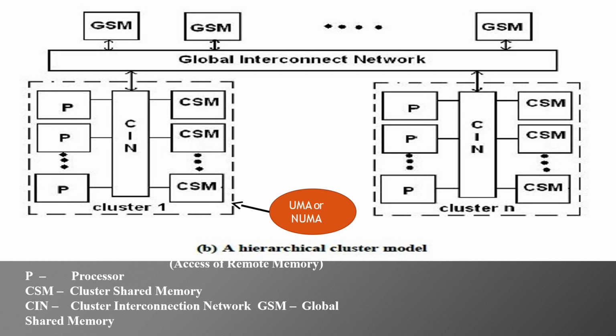One can specify the access right among the intercluster memories in many ways. The CEDAR multiprocessor, which was built at the University of Illinois, had this structure, in which each cluster made use of an Alliant FX/80 multiprocessor. So the model was taken from that particular example.